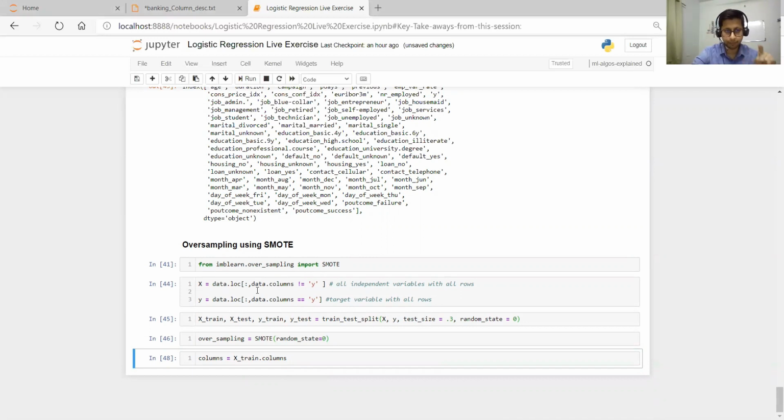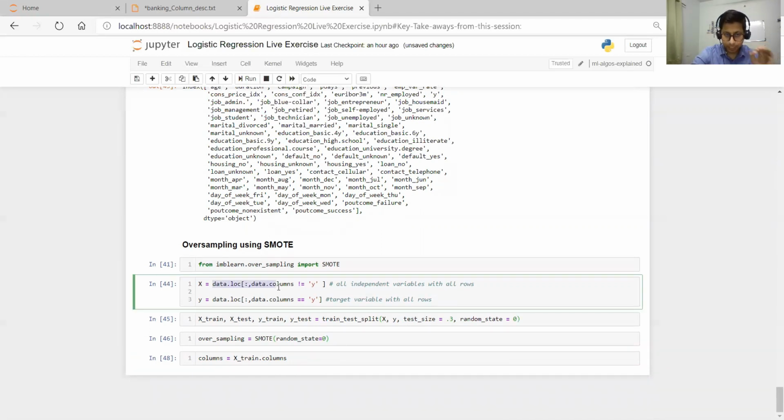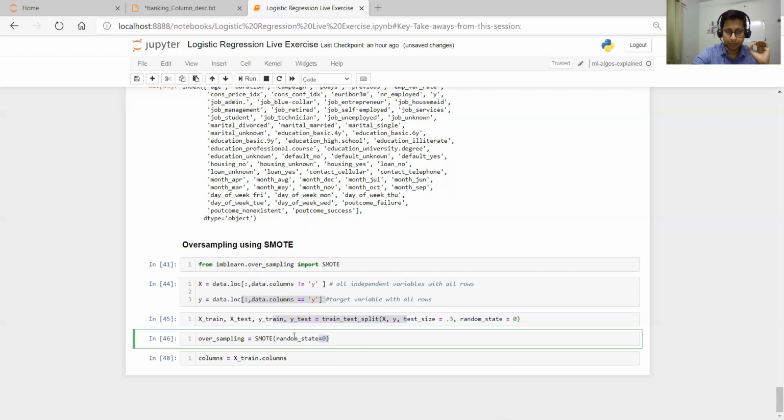Let me recap: we have got the independent variable, the dependent variable, the train test split, and we have initialized the oversampling object. Next, I told you we need to do the oversampling only on the training data, not on the test data, so that our test data remains untouched. While predicting, the test data will be completely new, which validates whether we are getting the correct result or not.